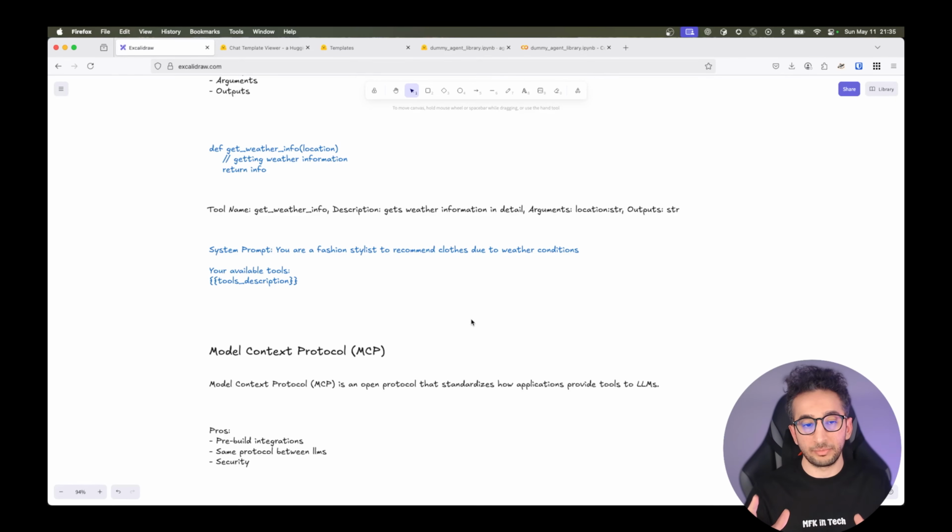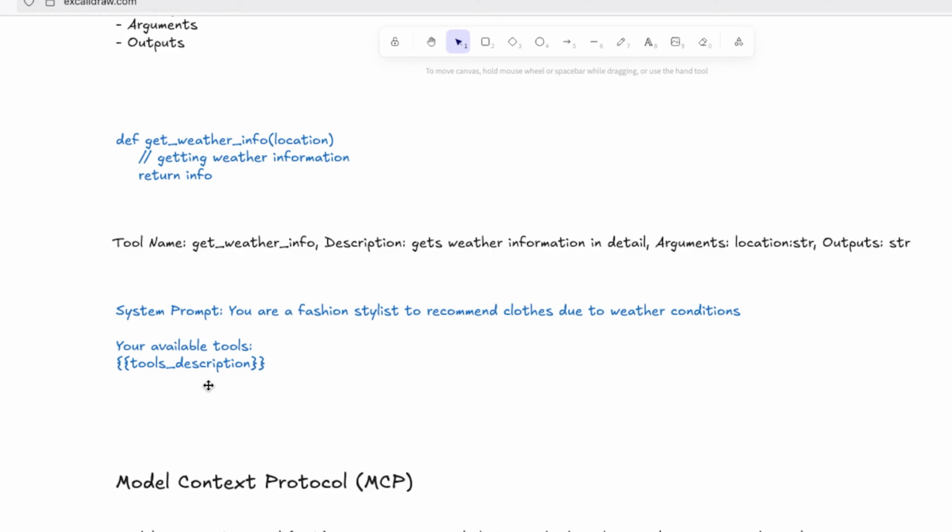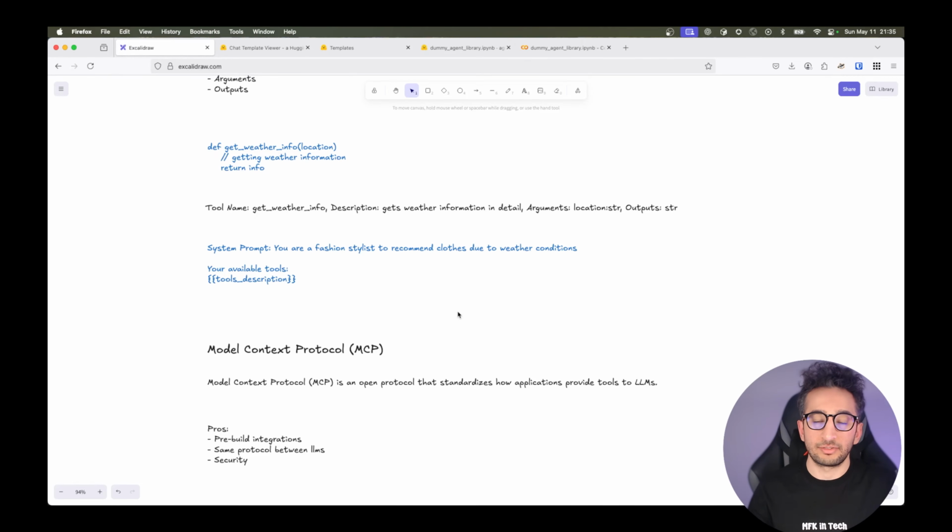Now our system prompt is: you are a fashion stylist to recommend clothes due to weather conditions. So this is how it should behave, this is what you are, this is your available tools, and this is our description. Of course, we can't just write all the tools. There are a lot of tools, and we can't just create the wheel again and again.